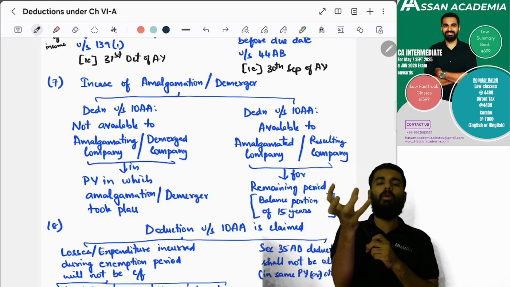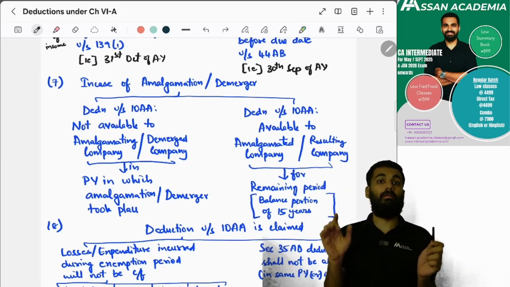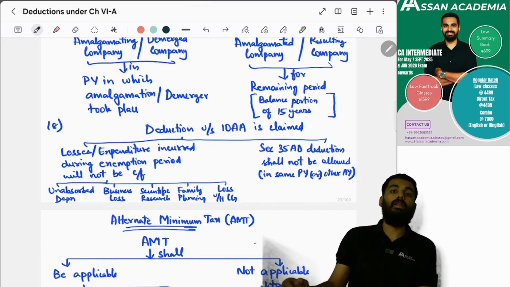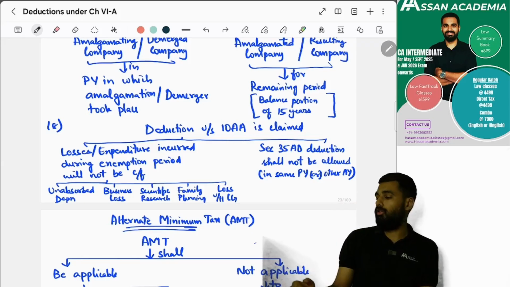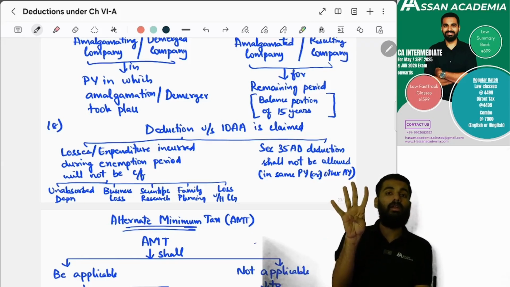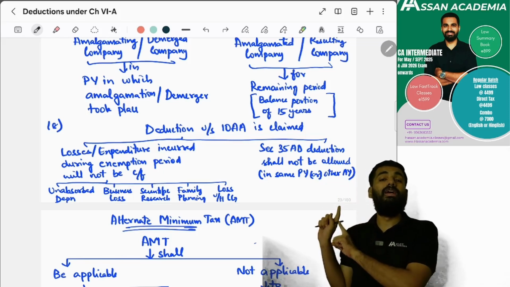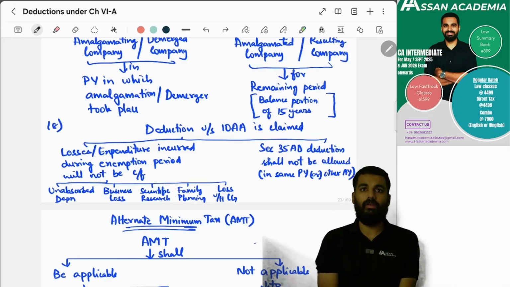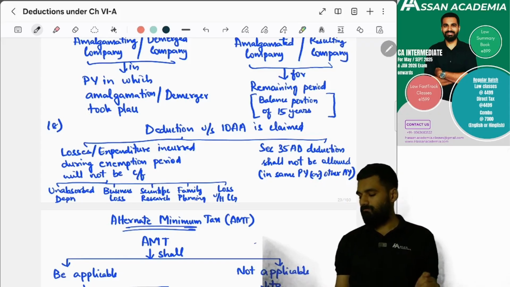For the balance, how much portion is there? For that portion, 10AA can be claimed. Yes, sir. If you claim 10AA, then you cannot carry forward unabsorbed depreciation, family planning, and scientific research. Next, capital gain loss also you cannot carry forward, and business loss also you cannot carry forward. And Section 35AD deduction also you cannot claim, either in the same previous year or in the other previous year. Yes or no? Yes.